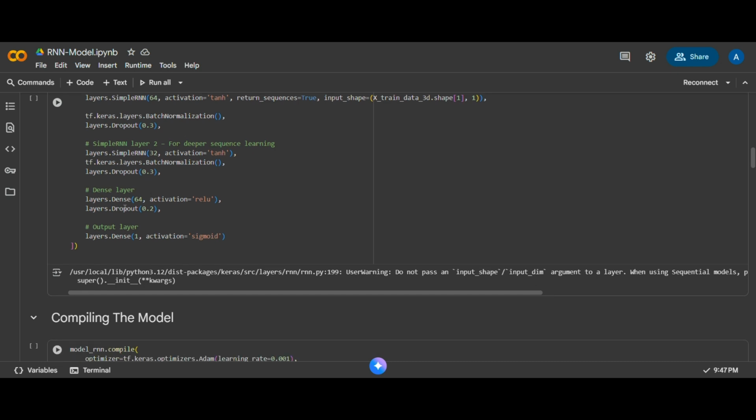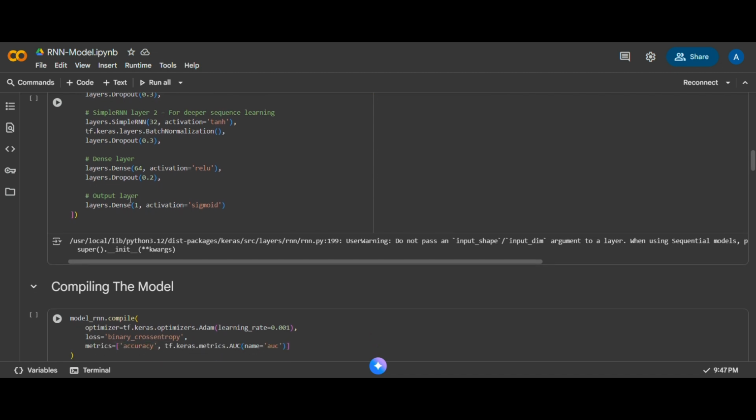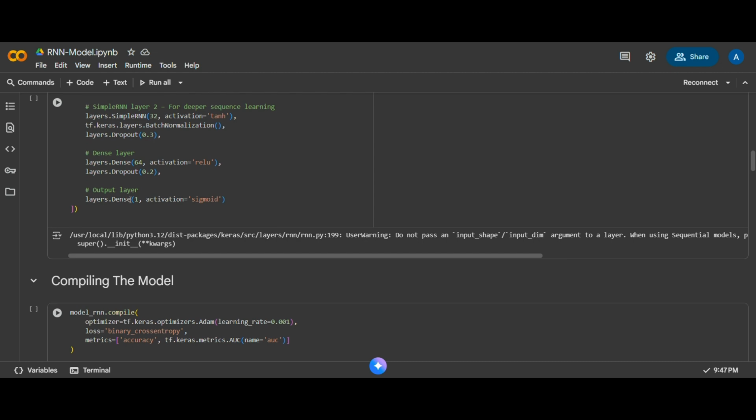After that, I used a dense layer with 64 neurons and a ReLU activation to learn nonlinear relationships between features. Finally, the output layer has one neuron with a sigmoid activation, which performs binary classification, predicting whether the customer will purchase a house or not.